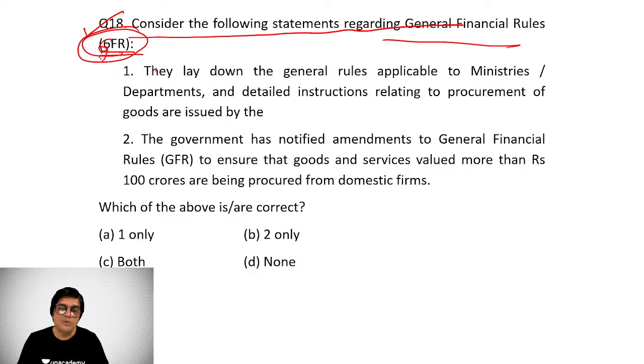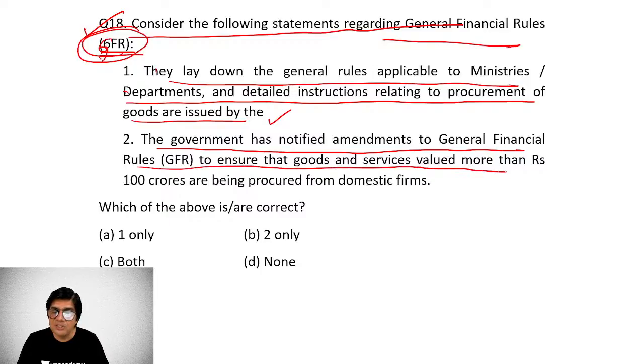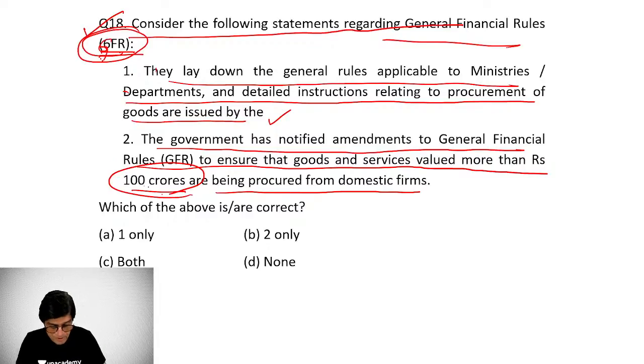And now this question is regarding GFR. They lay down the general rules applicable to ministries and departments, and detailed instructions related to procurement of goods are issued. So it is asking statement one, the government has notified amendments to general financial rules to ensure that goods and services valued more than rupees 100 crore are being procured from domestic firms. Now, this limit is not correct. As we know, this is 200 crores. This limit is not correct. I am talking of question number 18.